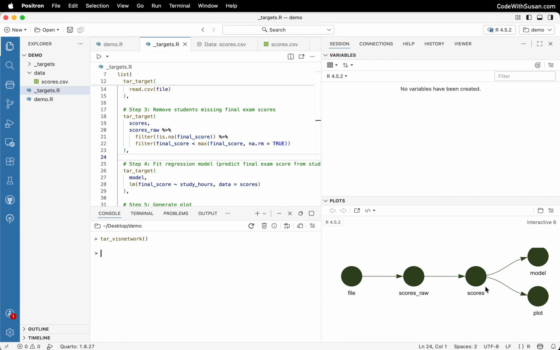And looking at this, it becomes clear why when we changed scores, model and plot were also dispatched, because they came after that score step within the chain. Likewise, when we changed file, because it was at the very beginning of the chain, everything else got redispatched.